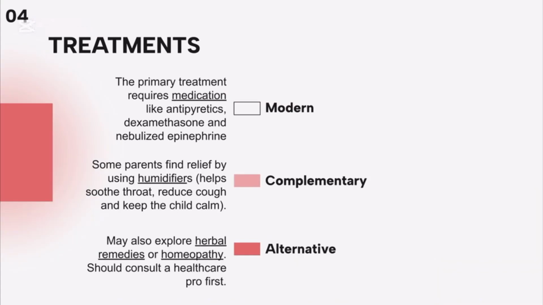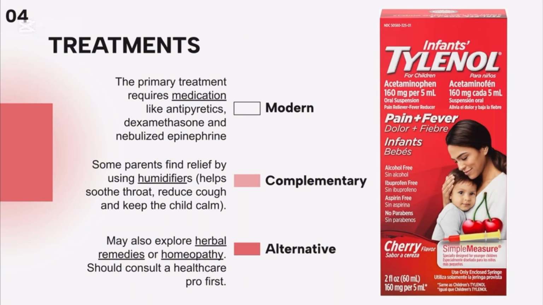4. Modern treatments. The primary treatment for croup involves taking medications based on what the patient needs. Antipyretics, substances that reduce high temperatures like acetaminophen, Tylenol, or ibuprofen, Advil, can be given during that first stage of the disease, dealing with the ordinary cold and aiding in comfort.